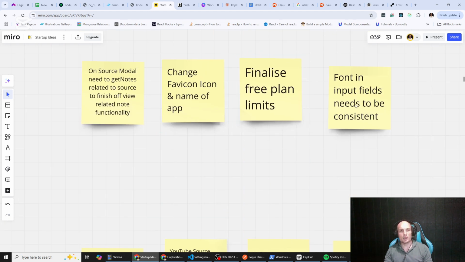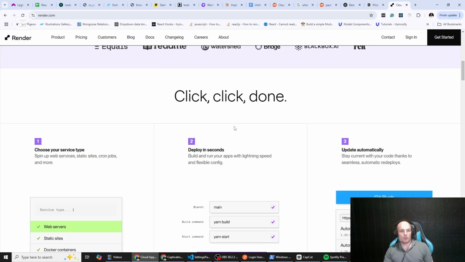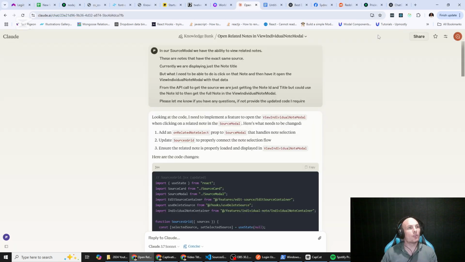And now I'm just moving some tasks around here, some that I felt I needed to fix before being ready to deploy, and then some that are future updates.